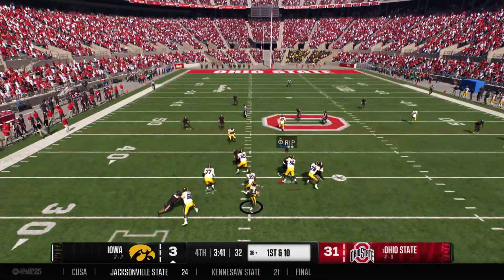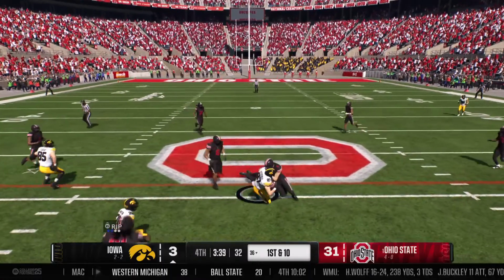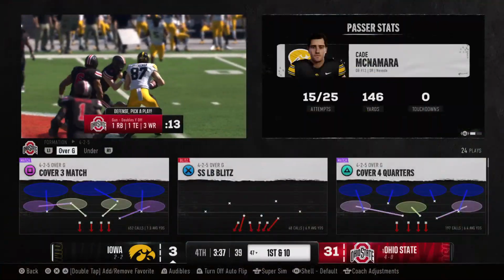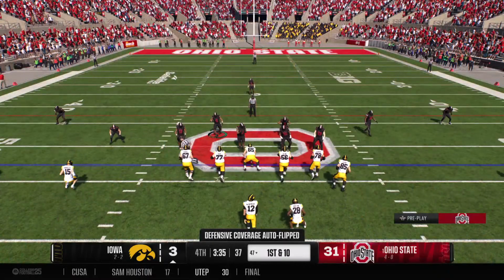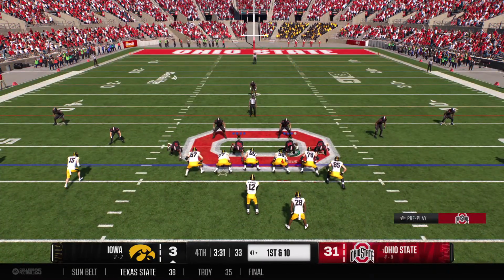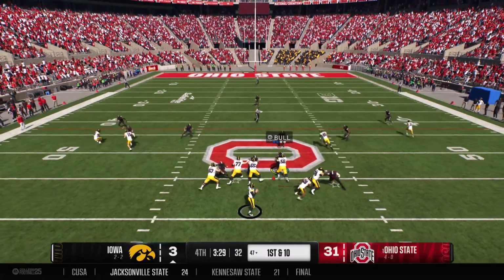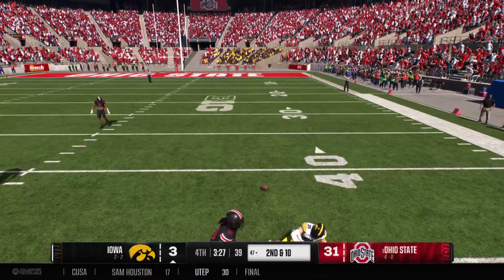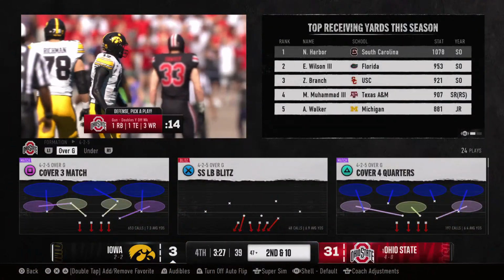Use the play fake, now to throw. Finds a tight end. And the defense makes the immediate tackle, but he has enough for the first down. And the Hawkeyes are moving quickly down the field. He wants to throw. Fires to the wideout. And that incomplete pass caused by the big hit on first down.